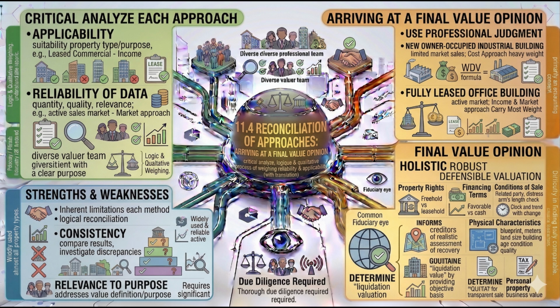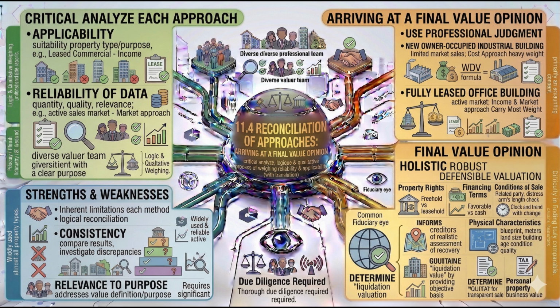Examples are given: new industrial building and fully leased office. Yes, practical cases. New industrial building, limited market data, so cost approach gets higher weight. Fully leased office, strong income and market data, so income and market approach dominate. So weight changes based on situation? Correct. There is no fixed formula.